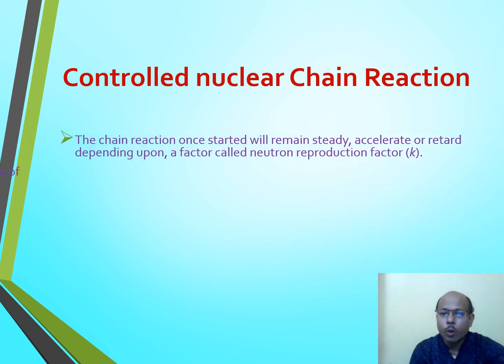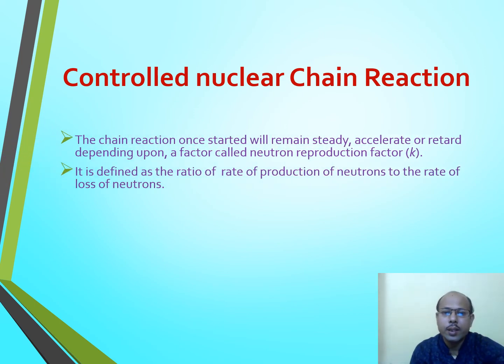Now some more important factors related to the nuclear chain reaction. The chain reaction once started will remain steady, accelerate or retard depending upon a factor. It means how we can define controlled and uncontrolled depends upon some factor. The chain reaction once started may be steady, it may be accelerated, or it may be retarded depending upon a factor that is known as neutron reproduction factor K.